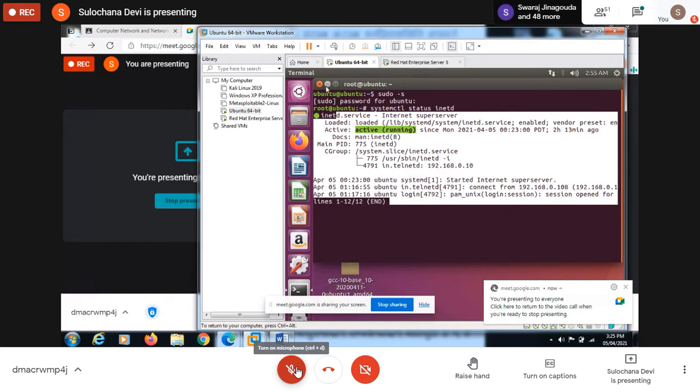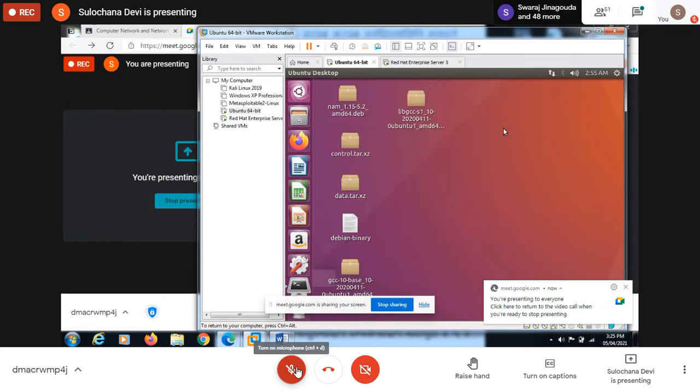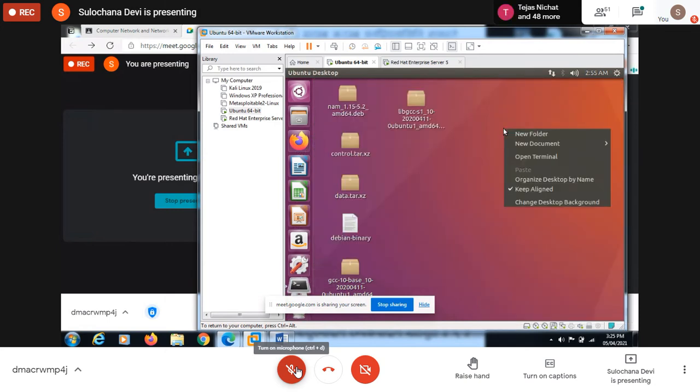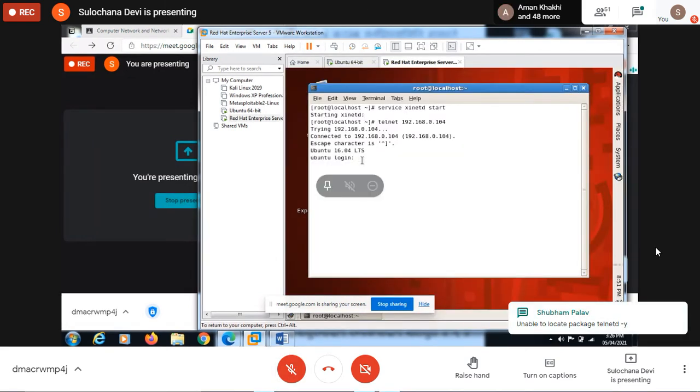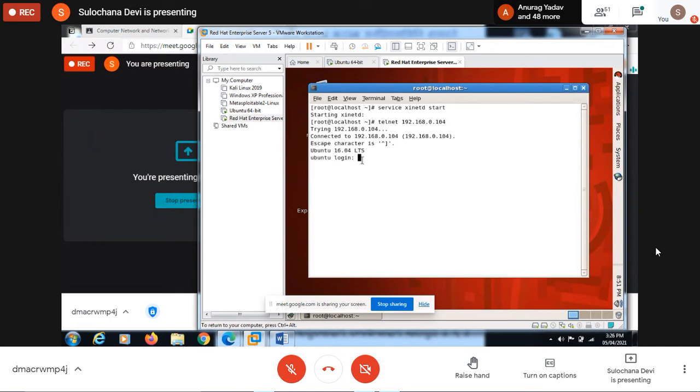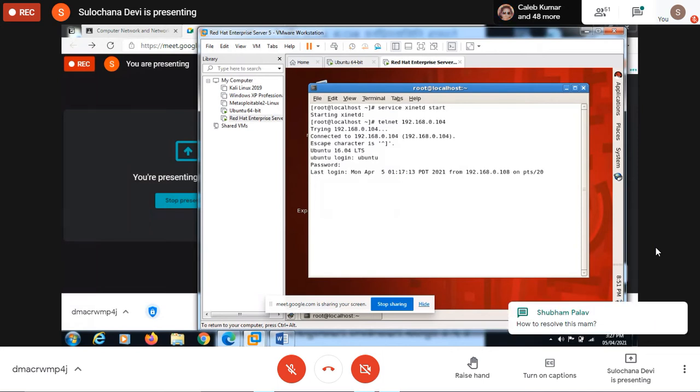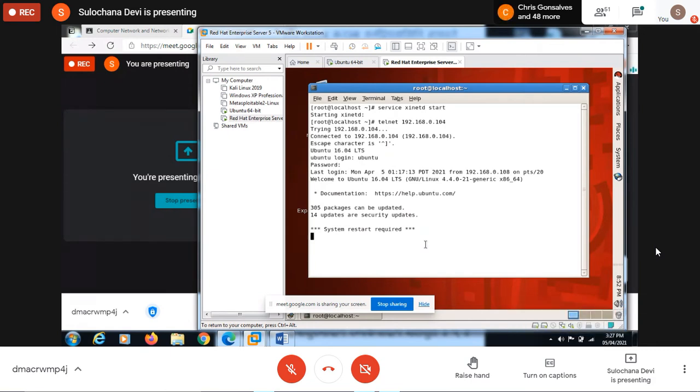Okay, so here I'll minimize this and I will open new terminal and I will find out the IP address of this machine. So the username and the password of the remote machine where I want to log in. Username is Ubuntu and the password is also Ubuntu. Now I am connected. Okay. Now whatever work I will do here is done in the Ubuntu machine, not on this Red Hat machine.